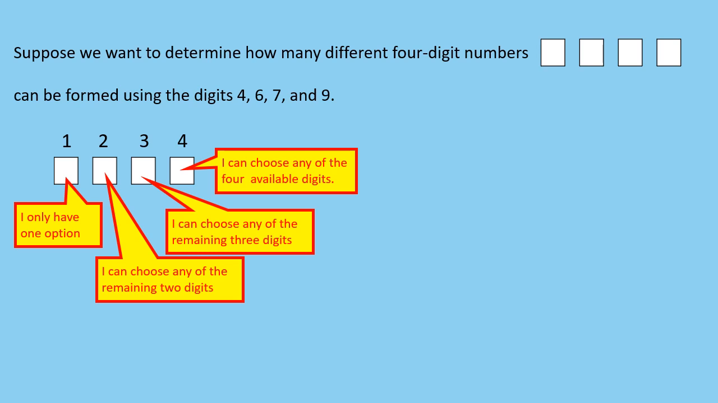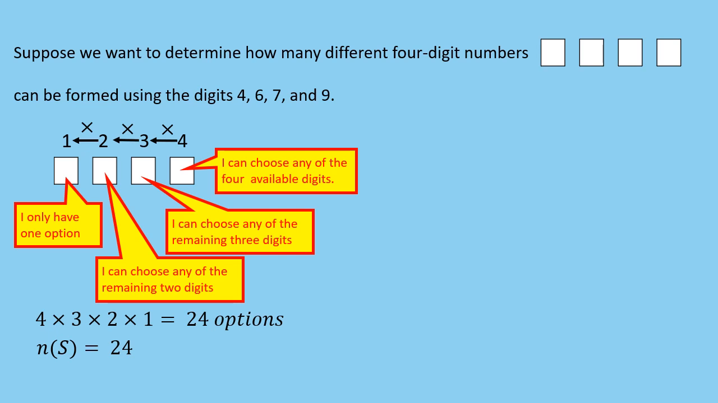It is important to note that the number of options for each number place is independent of the choices made for the other number place. So, by applying the basic counting principle, we get the total number of 4-digit numbers that can be formed using the digits 4, 6, 7, and 9, will be 4 by 3 by 2 by 1, which equals 24. As a result, the number n of S equals 24.